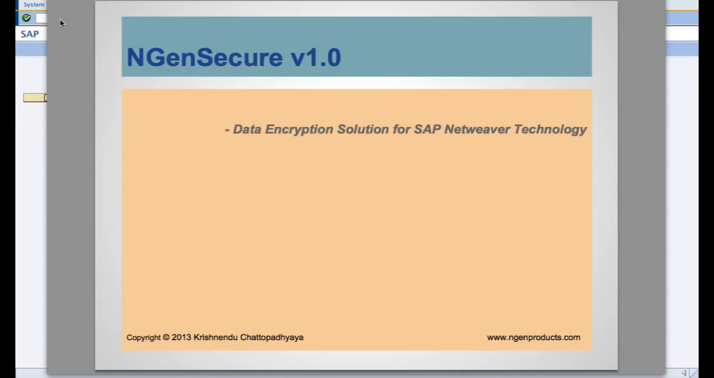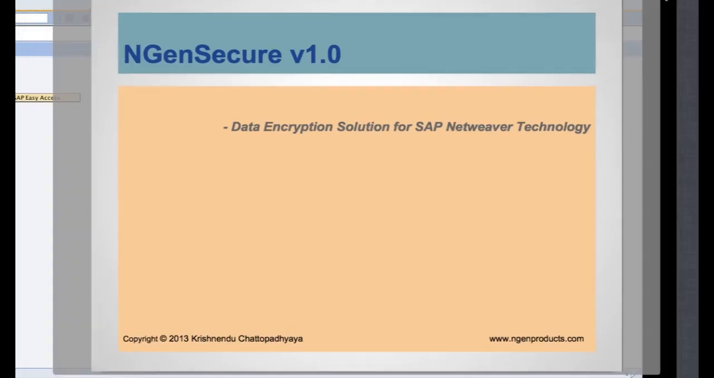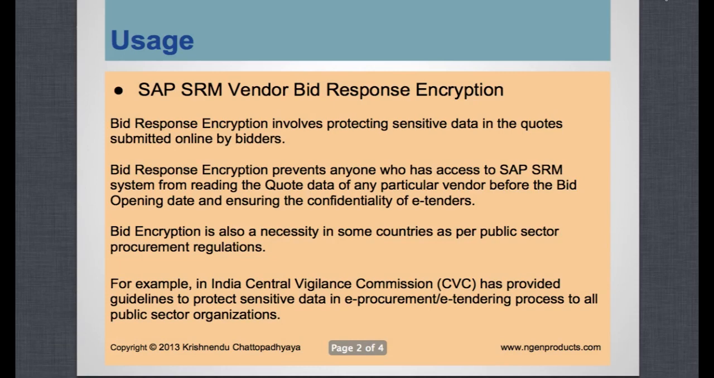So to walk through the use cases of the product, the product can be used in SAP SRM vendor bid response encryption. Bid response encryption involves protecting sensitive data in the quotes submitted by bidders online. Now anybody who has access to the SAP SRM system can read quote data of any particular vendor or any other vendor in general before the bid opening date and can leak the bid data to other vendors as per his convenience.